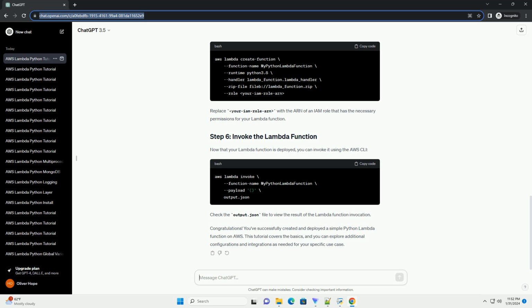Congratulations! You've successfully created and deployed a simple Python Lambda function on AWS. This tutorial covers the basics, and you can explore additional configurations and integrations as needed for your specific use case.